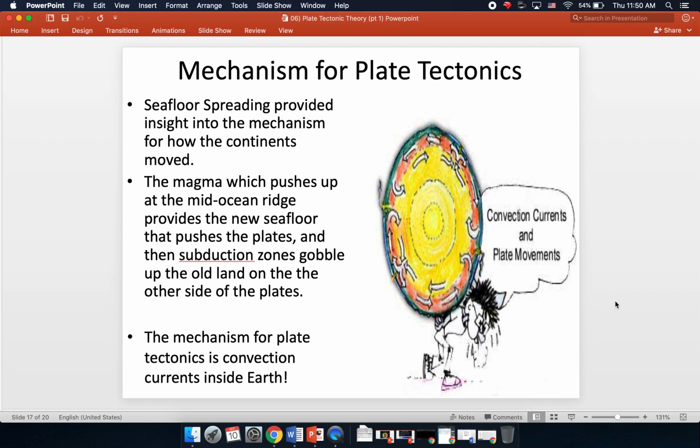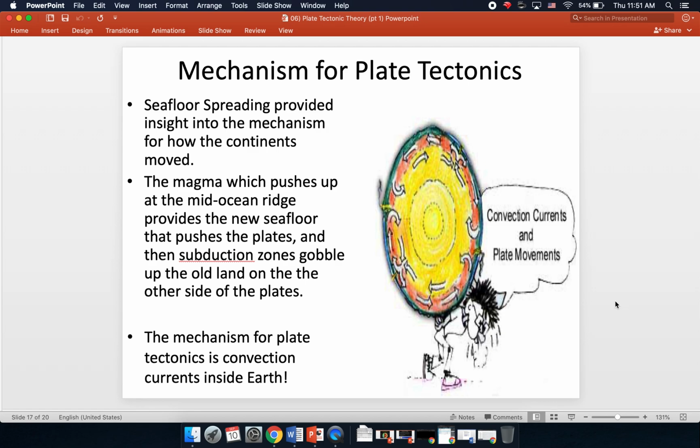All right. The magma, which pushes up at the mid-ocean ridge, provides a new seafloor that pushes the plates. And then, something we haven't mentioned yet, at subduction zones, which are far away from the mid-ocean ridge, the oldest seafloor is kind of pushed back down into the earth and remelted and recycled into magma again.